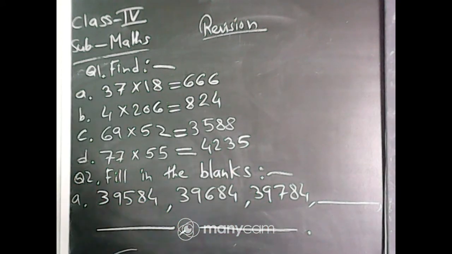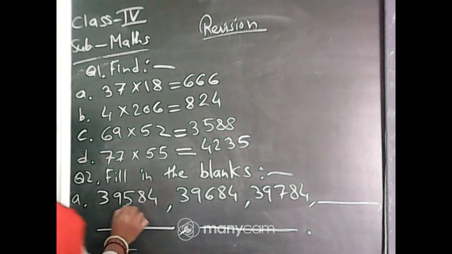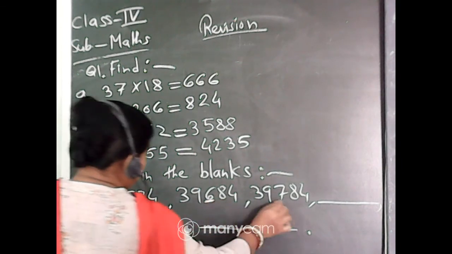First of all, you recognize where the changes are and then you fill the blank. That means you fill the pattern. Okay. Tell me where the changes are. Exactly, it is in the hundreds place. Here in the hundreds place it is 5, then 6, then 7.